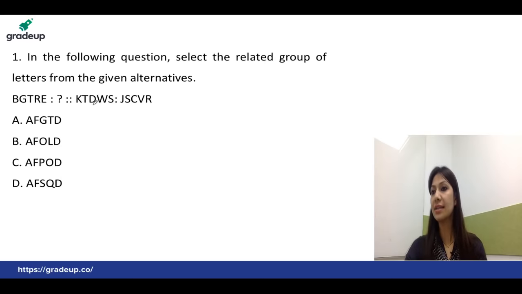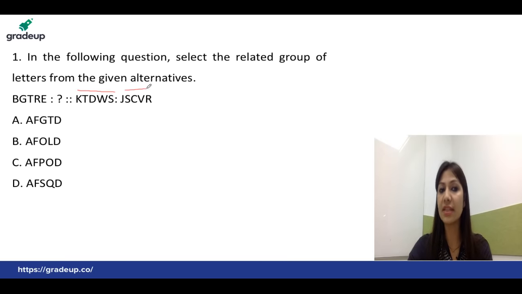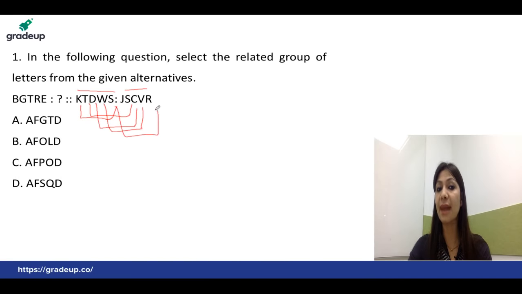This is the category of alphabet analogy, but the very interesting point about this topic is that whatever we generally do in the coding-decoding section, the same we have to repeat here. So I have to find the relation between these two. As you will check, student, it's nothing but just minus 1. That is, K minus 1 is J, T minus 1 is S, D minus 1 is C, W minus 1 is V, and S minus 1 is R. So it's simply minus 1. If you repeat the same thing over here, you will find the exact answer.